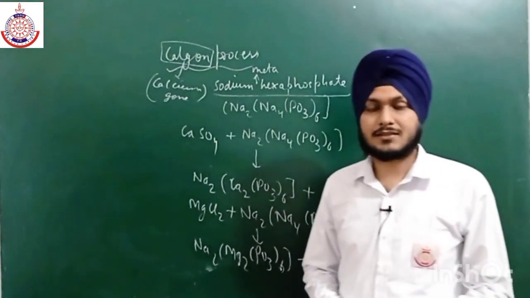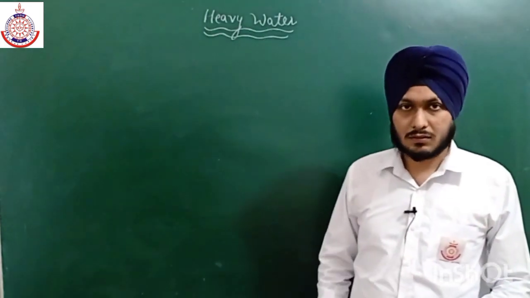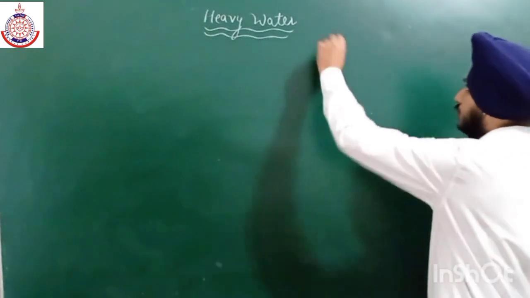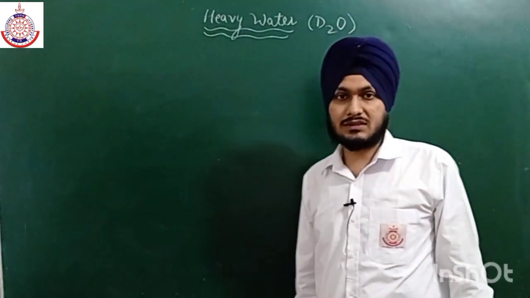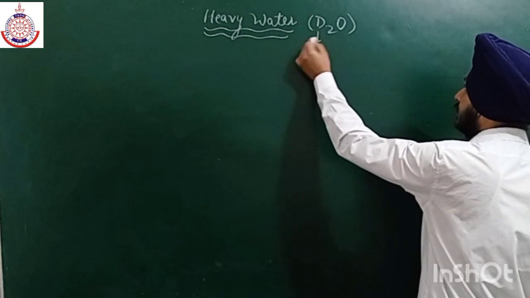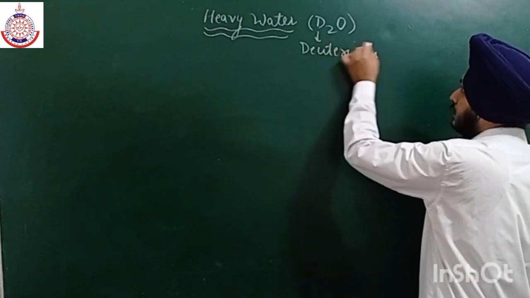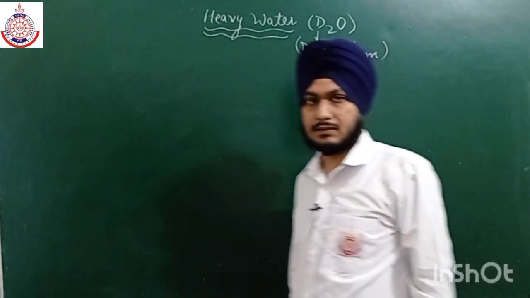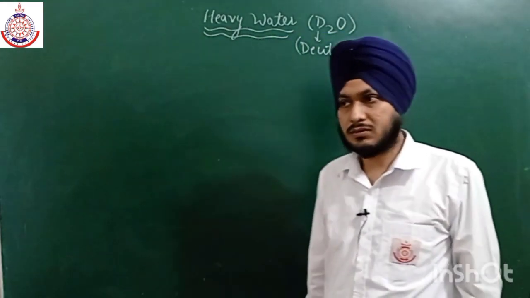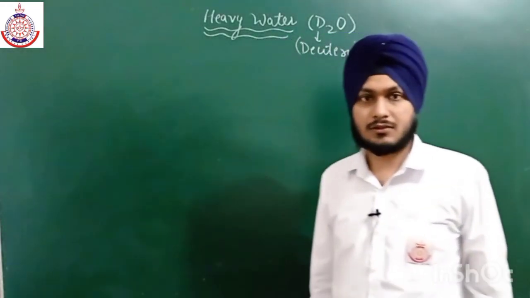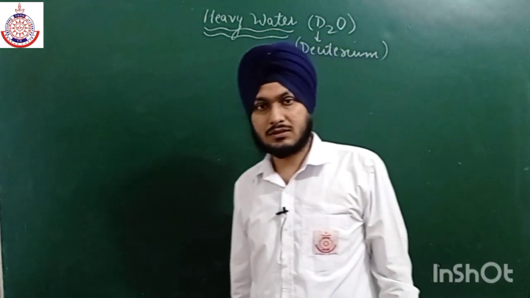So now let us discuss the last topic, that is heavy water. The formula for heavy water is D2O, where D represents the isotope of hydrogen, that is deuterium. The amount of deuterium is very small if we talk about all the isotopes, because 99.949% consists of protium.